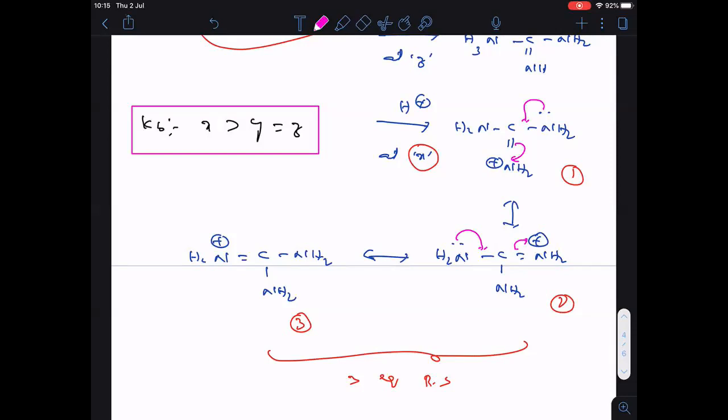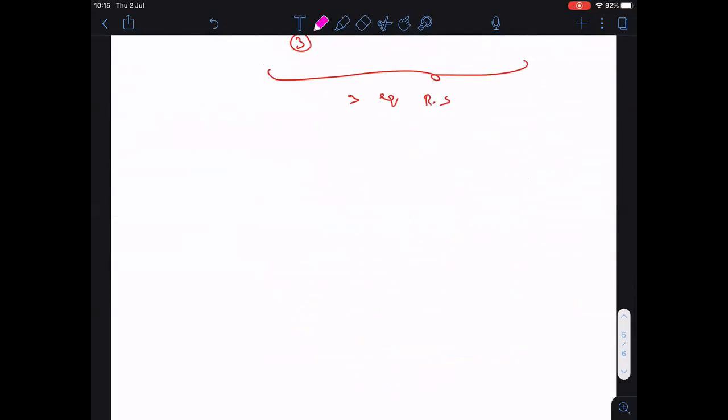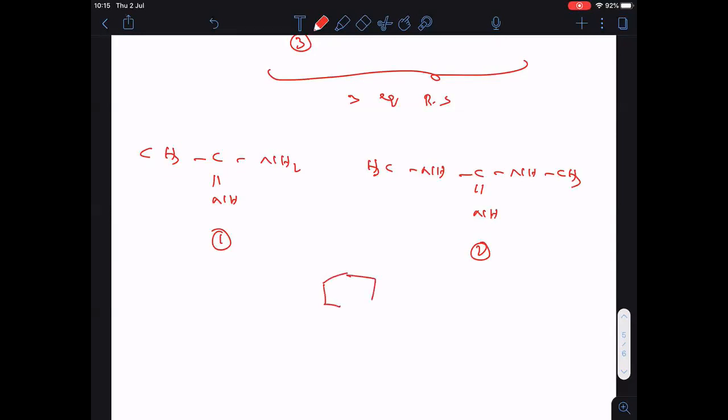Completed everyone? Okay, we will do one question here then. Here I am giving you three compounds. CH3C double bonded NH2, this is the first compound. Now second one, CH3NHC double bonded NH, NHCH3. This is the second one. This is the third one.